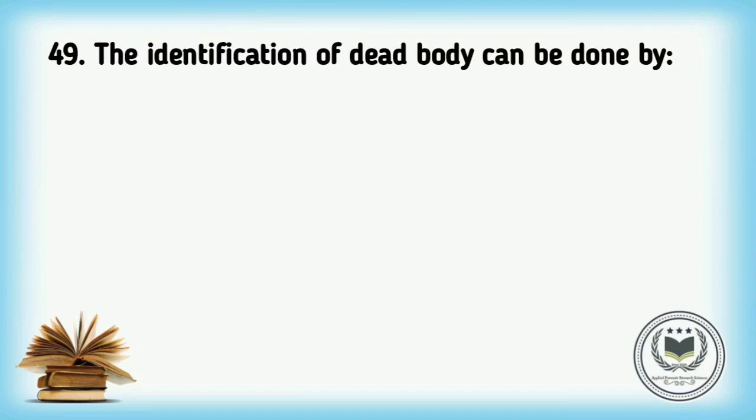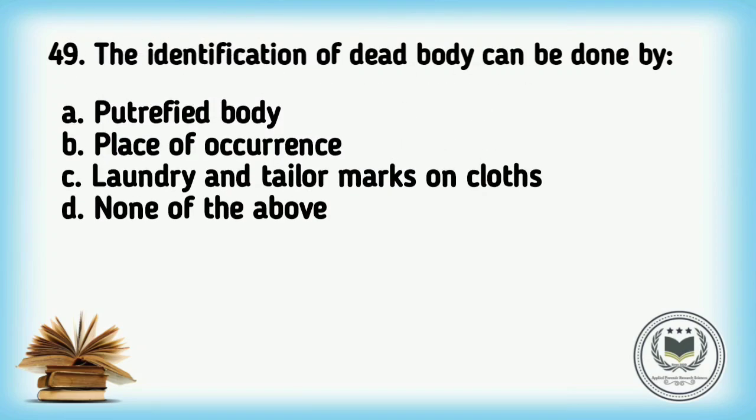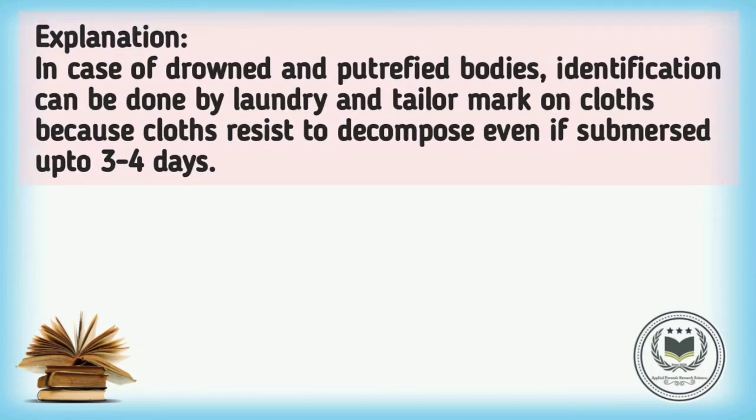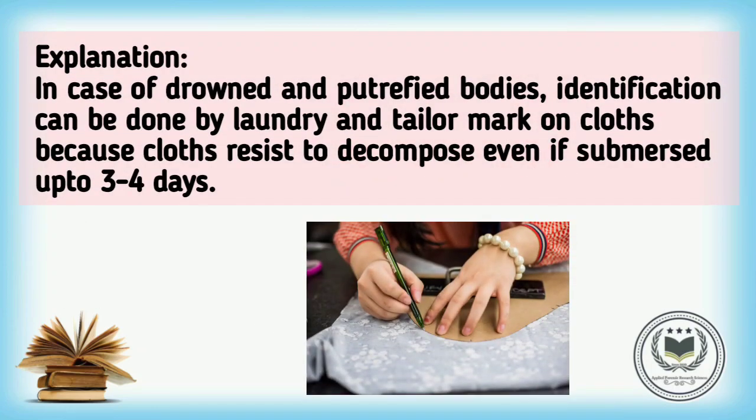Question number 49. The identification of dead body can be done by, options are option A putrefied body, option B place of occurrence, option C laundry and tailor marks on clothes, option D none of the above. Correct answer is option C laundry and tailor marks on clothes. Explanation: in case of drowned and putrefied bodies, identification can be done by laundry and tailor marks on clothes because clothes resist decomposition even if submerged up to 3 to 4 days.